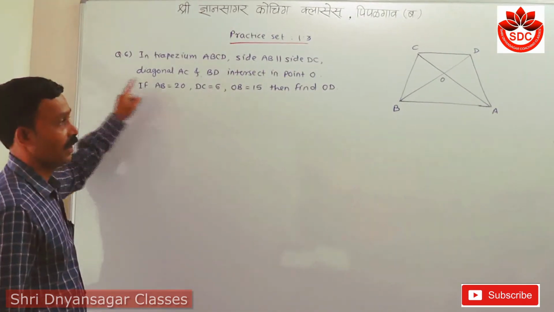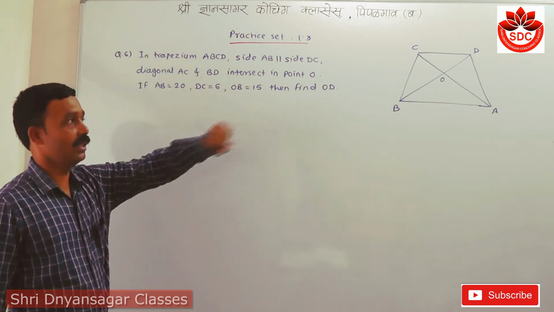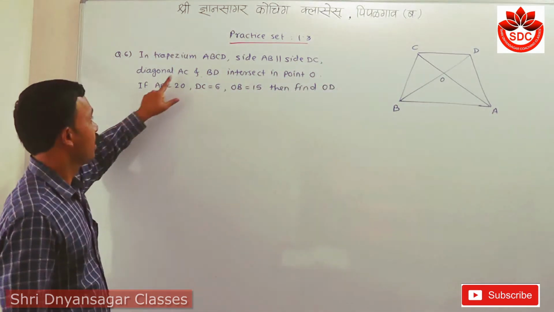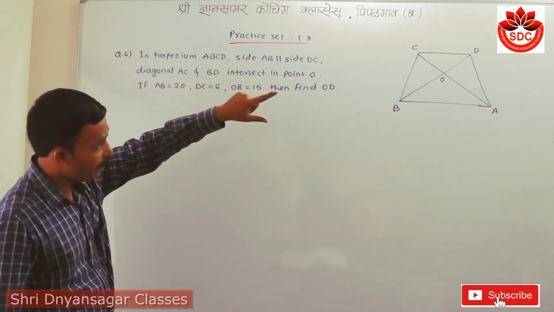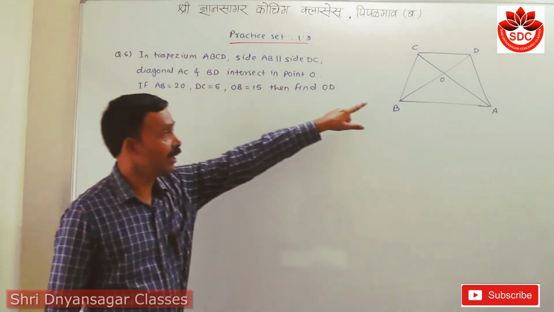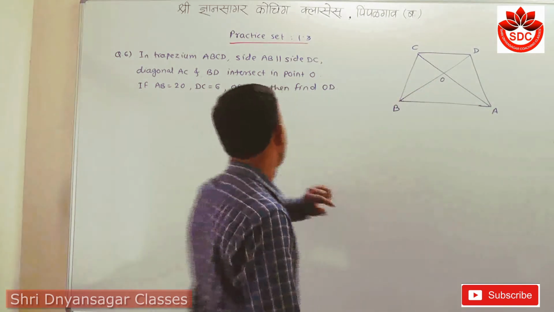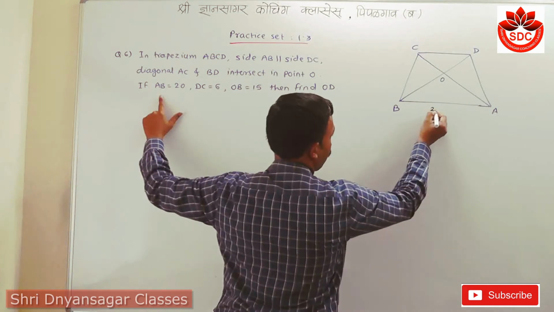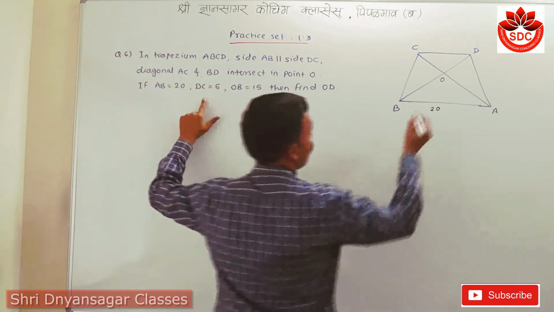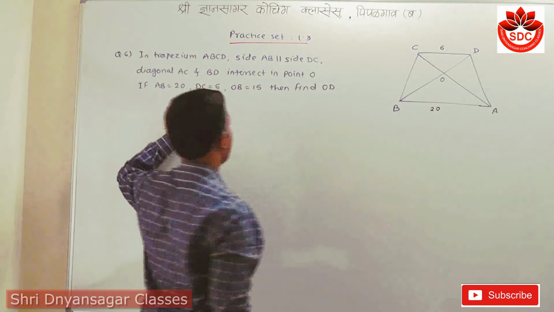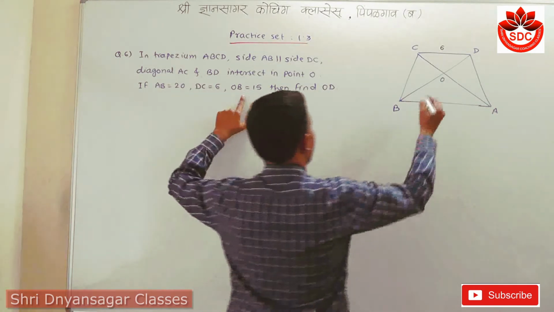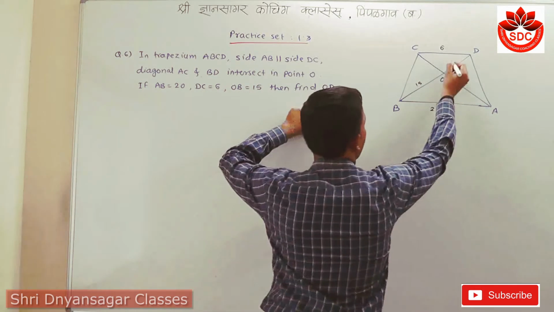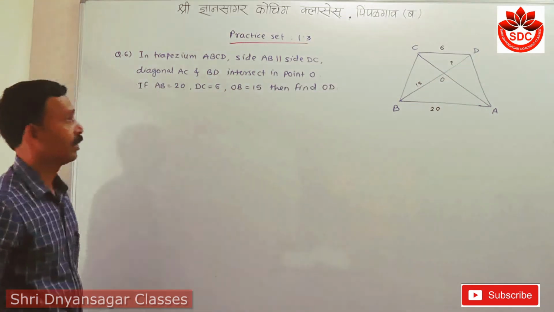Question number 6. Look at this figure. This quadrilateral ABCD is the trapezoid. Side AB is parallel with side DC. Diagonals AC and BD intersect each other at point O, and some values are given. AB is 20, then DC is 6, OB is 15, and we have to find out the value of OD. OD is equals to question mark.